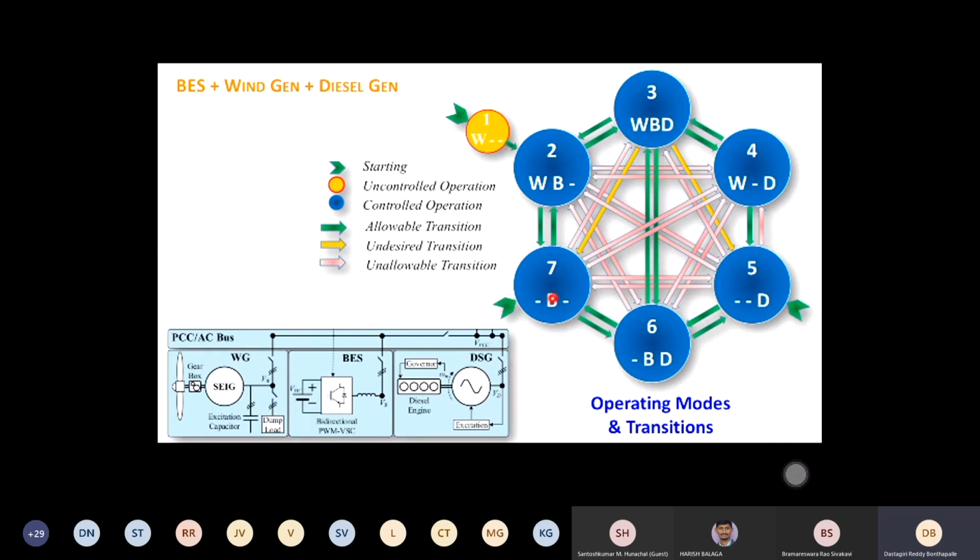This can be controlled by tertiary control levels. If you add another control layer, then it is possible. Another control layer in the sense that you just monitor whether this is available, then you can do that. And there is another method after this project. We have come up with another method that maybe we'll discuss later on. I don't want to confuse too much. Okay, so these are all the possible transitions.